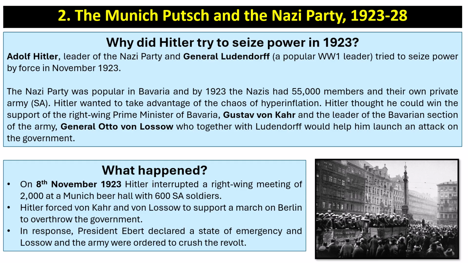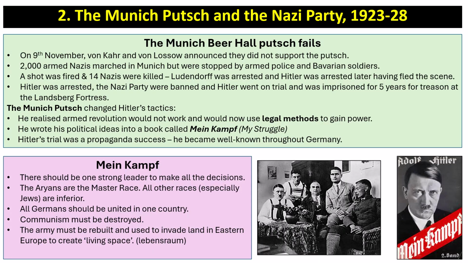Now, in response, when President Ebert found out about this, he declared a state of emergency, and Lossow and the army were ordered to crush the revolt. So the Munich Beer Hall Putsch actually failed. On the 9th of November, the next day, probably because they didn't have a gun pointing at their head, von Kahr and von Lossow announced they did not support the Munich Putsch.